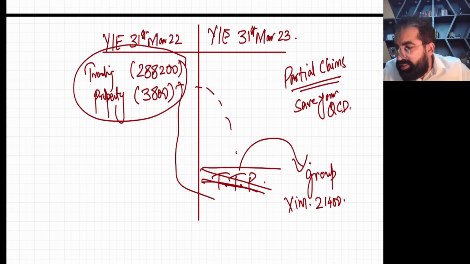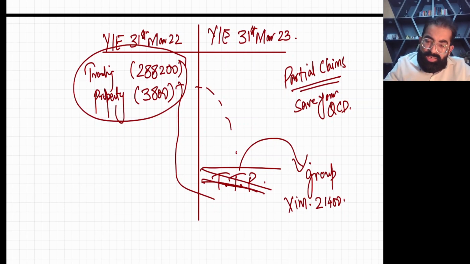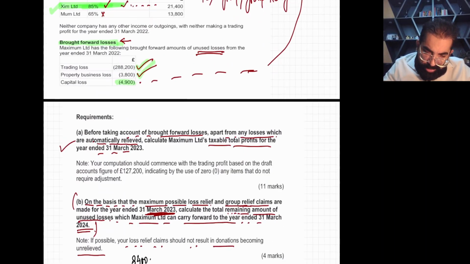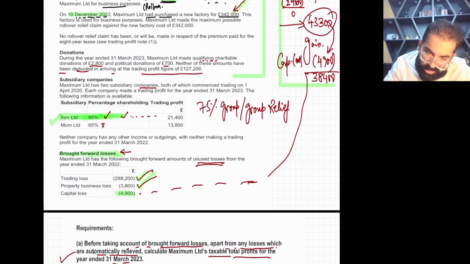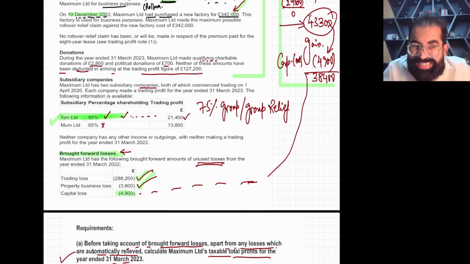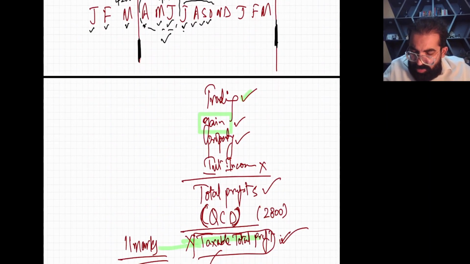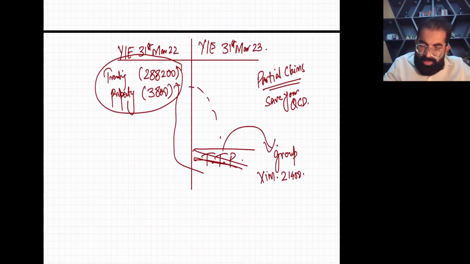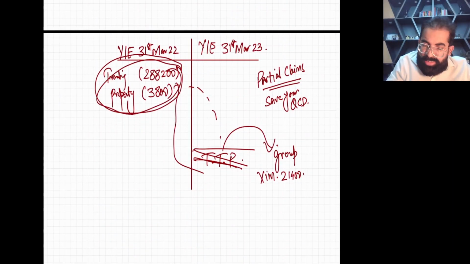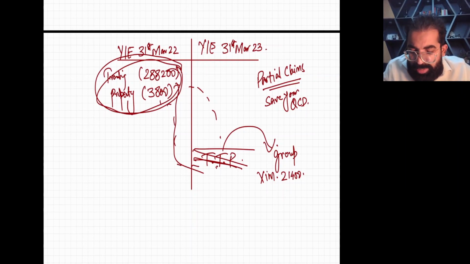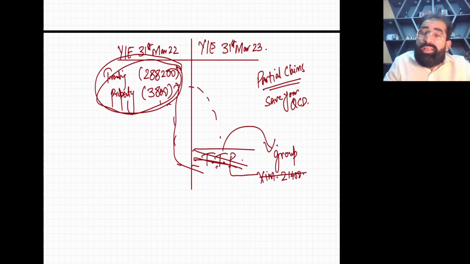So first, this loss will be set off against your current year TTP, and then the remaining loss will be set off against the Zim Limited trading profit, and whatever loss is left will be carried forward.